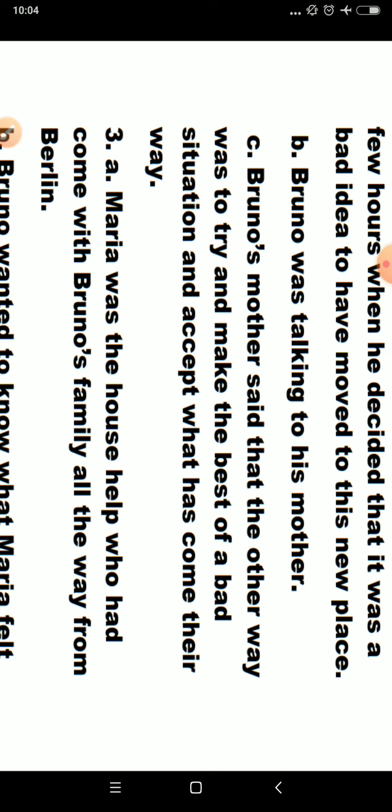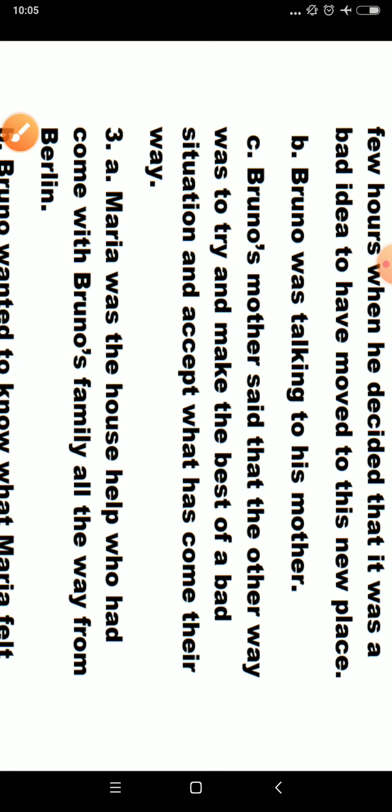Similarly, she is saying Bruno's mother said that the other way was to try and make the best of a bad situation and accept what has come their way. So like this, we have completed the first extract, dear students. Up to this point, we have completed the first extract. Now we will move on to the next question.